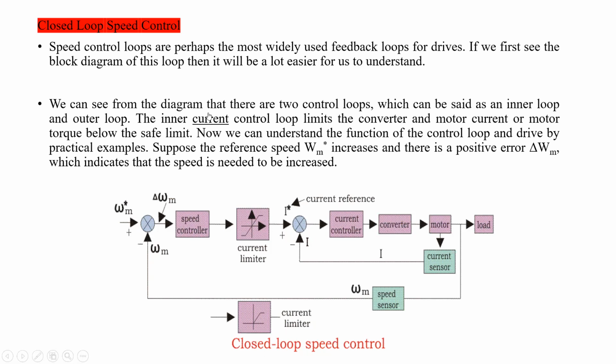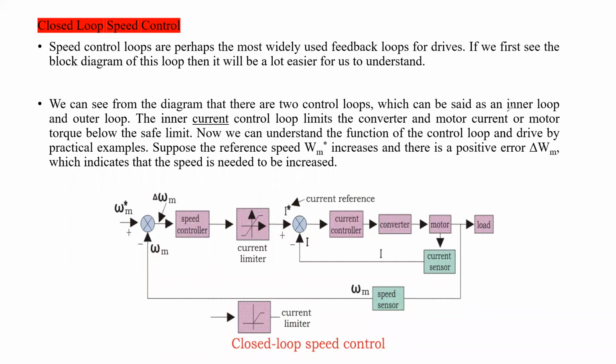Here we can see from the diagram that there are two control loops. One is the inner control loop, and the second is the outer control loop.